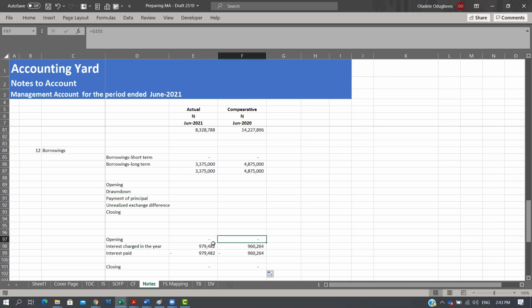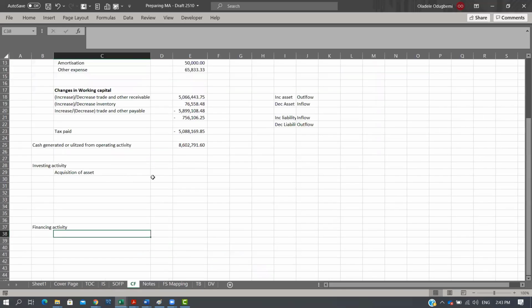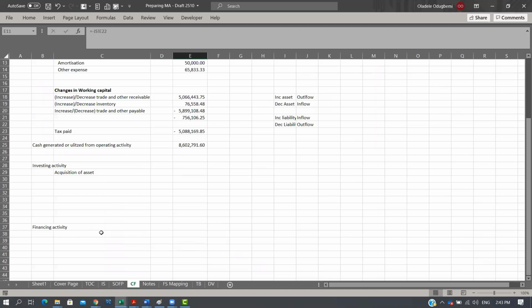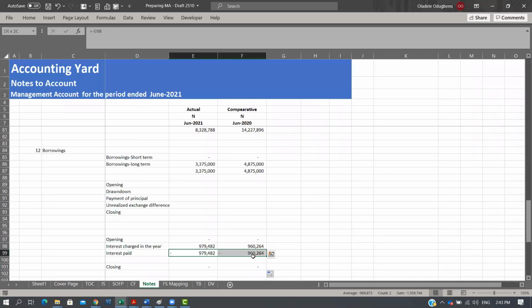Or if, for example, that was not the case, we have an opening balance, we have interest accrued and we have our payment. By default, this figure we have here is what we adjust for at this level. Then in financing activity, what we have here is what we have as interest payment on this line. That's basically it. I don't know if I've answered your question.